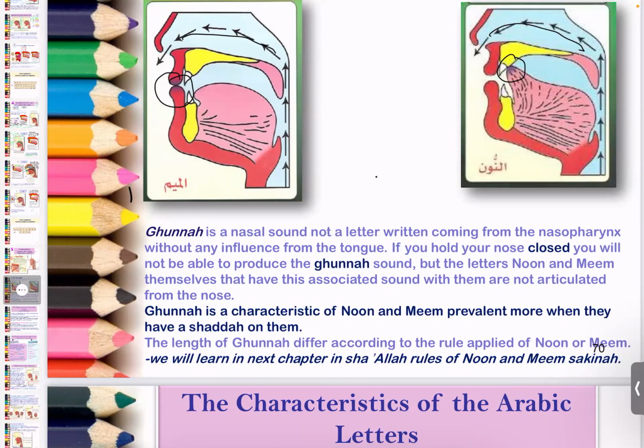Like if you have idgham, the strength of the gunna will be more. The length will be the same, stretched to the same two harakas, but the strength will differ. That's why you have different strengths of gunnas. But if you see all the gunnas in idgham, in iqlab, in ikhfa, they're all two haraka long. But they differ in their strength.